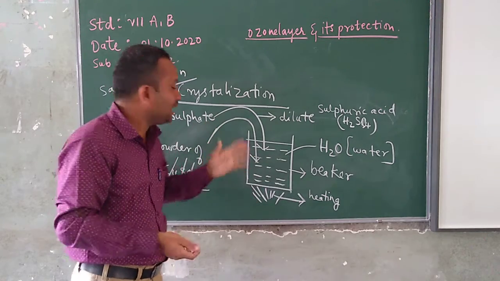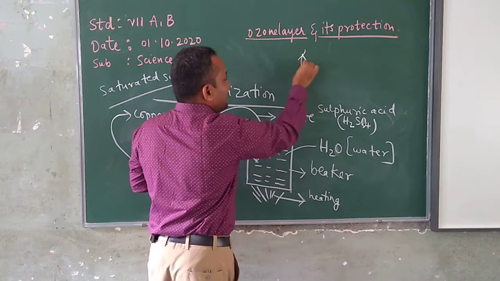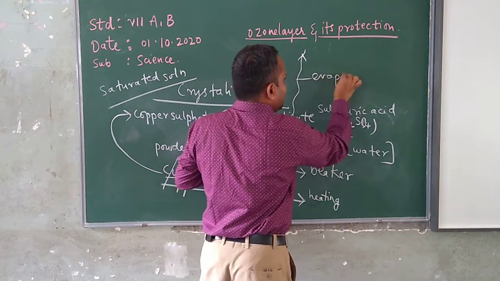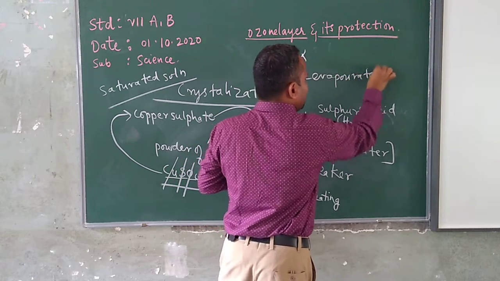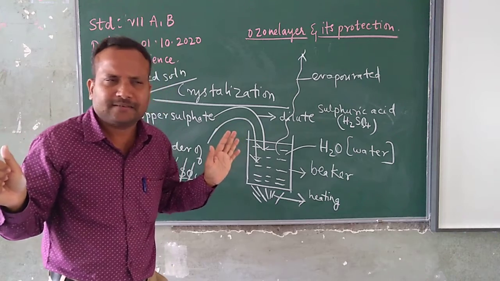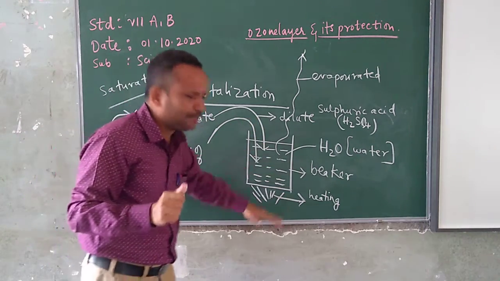What happens actually? The amount of water in this gets evaporated. Water will get evaporated. Only a little amount of water is going to remain at the bottom.